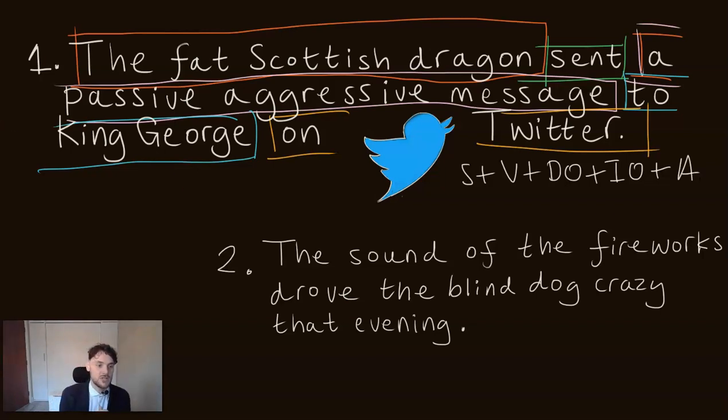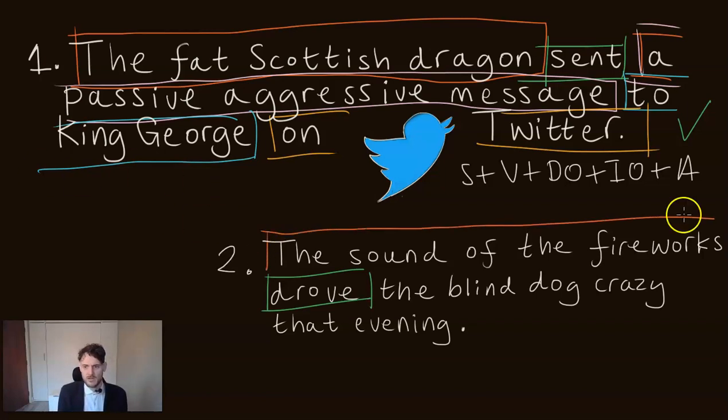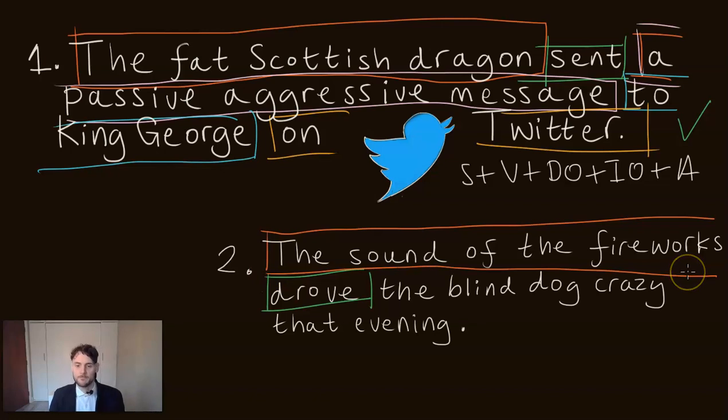Okay, ready? Well done. Number 2. The sound of the fireworks drove the blind dog crazy that evening. Okay, the first question we ask is, where's the verb? The verb is drove. Okay, past tense of drive. Where's the subject? Well, whom or what drives? The sound of the fireworks drives. Whom or what is driven? Well, the blind dog is driven. So the blind dog is our direct object.